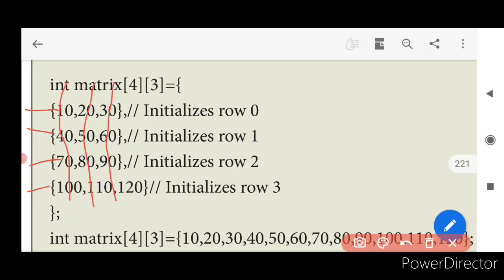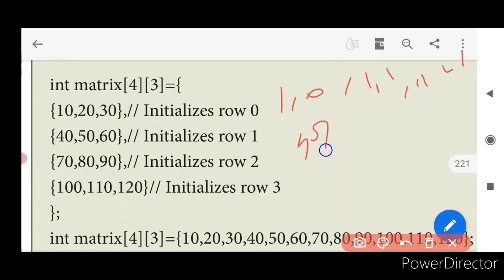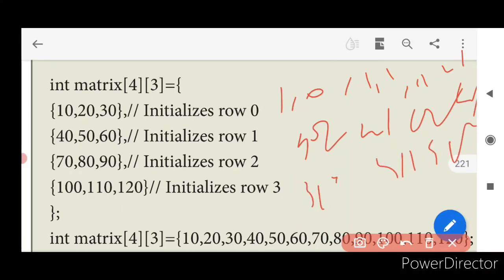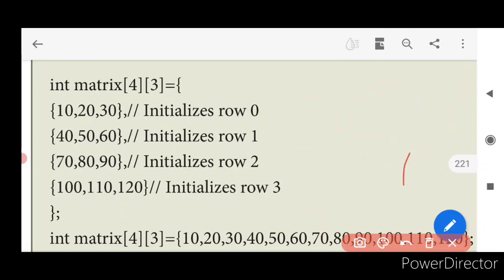So how many rows, how many columns? 4 rows, 3 columns. So what will happen? 1 comma 0, 1 comma 1, 1 comma 2, 1 comma 3, 2 comma 0, 2 comma 1, 2 comma 2, 2 comma 3, 3 comma 0, 3 comma 1, 3 comma 2, 3 comma 3, 4 comma 0, 4 comma 1, 4 comma 2, 4 comma 3. That is how the values will be assigned.